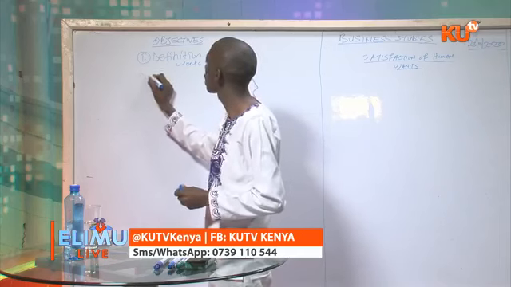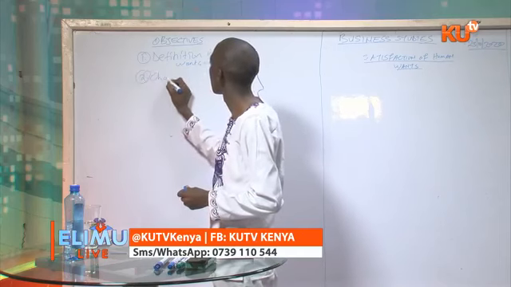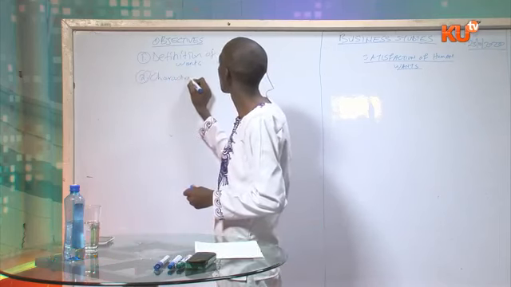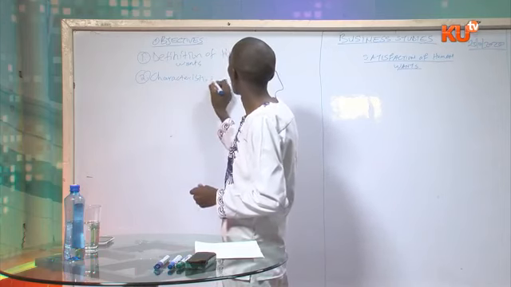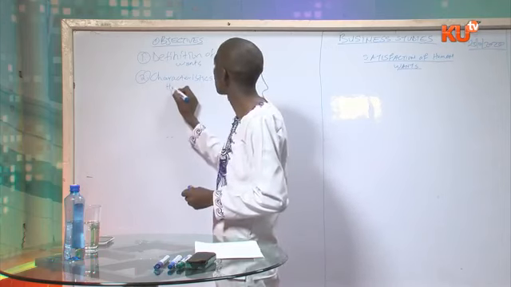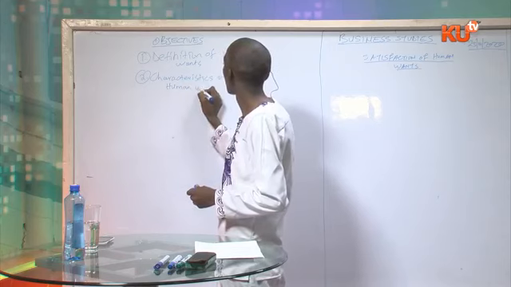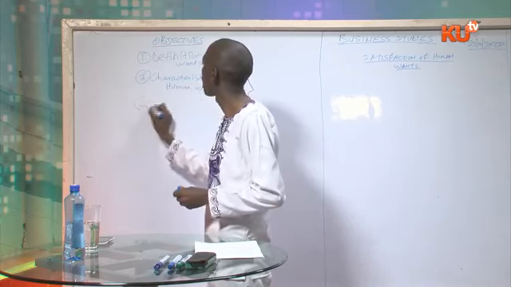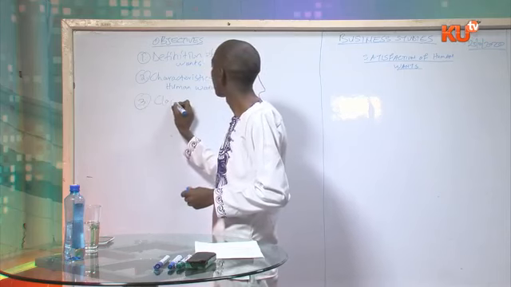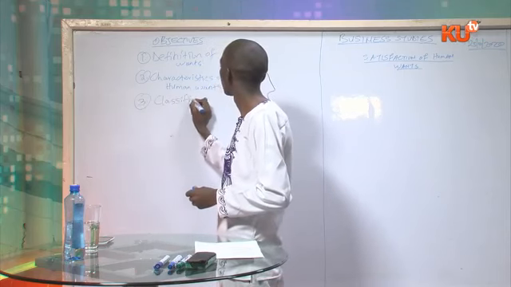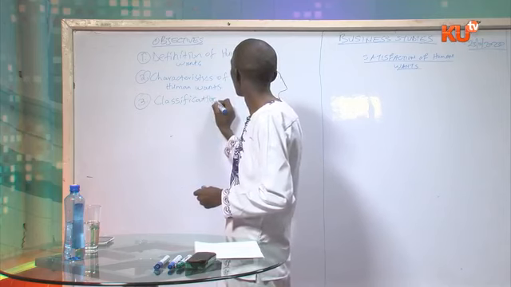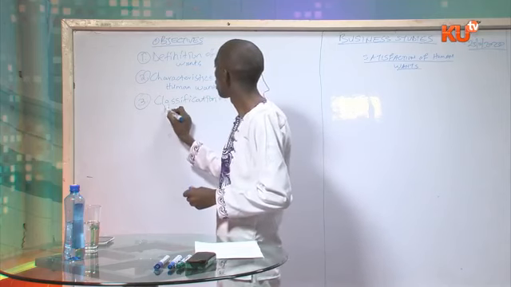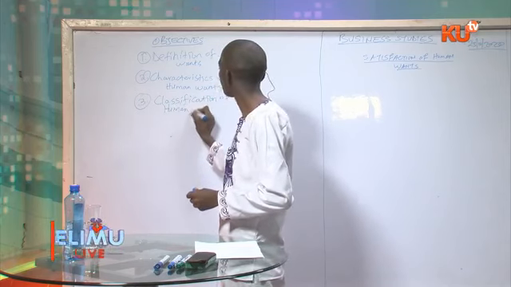Then after that, we look at the characteristics of human wants. Then after that, we'll deal with the classification of human wants.